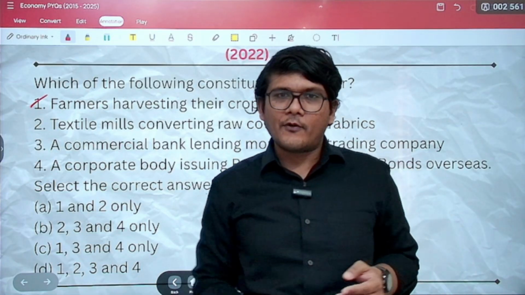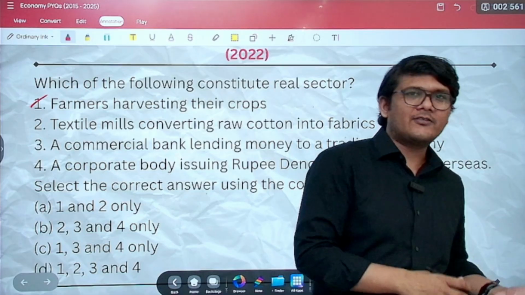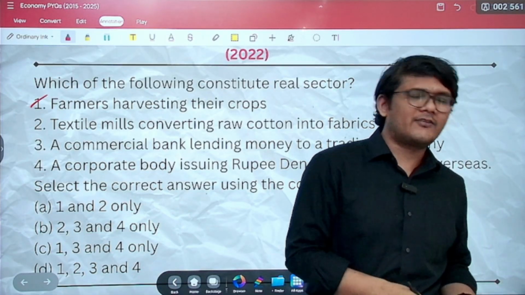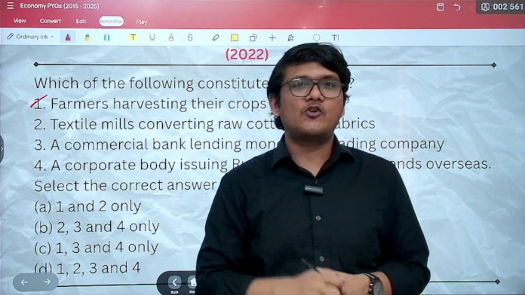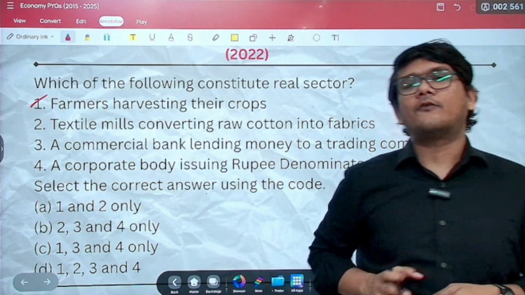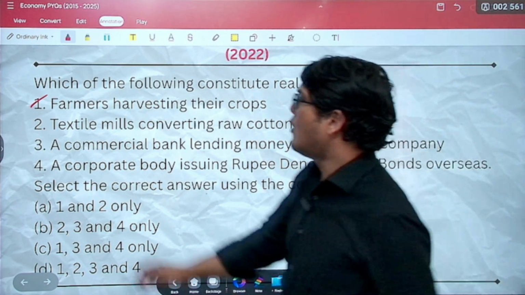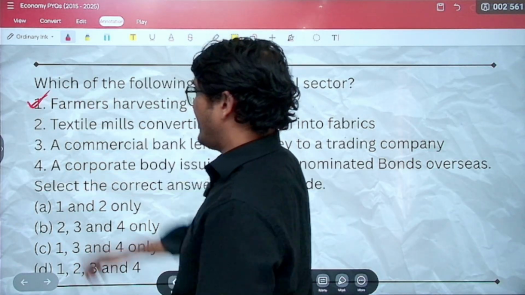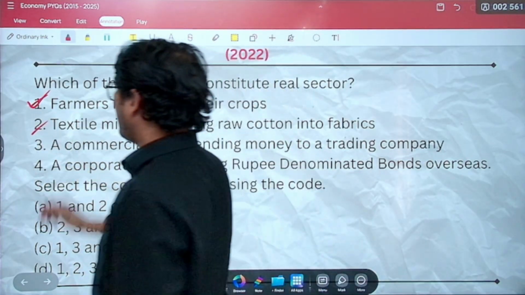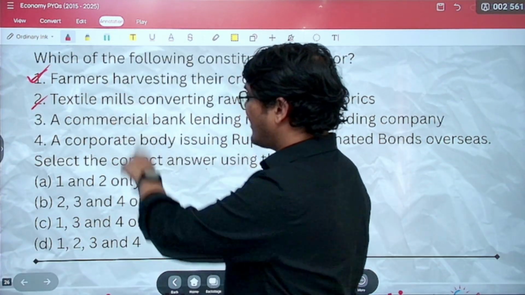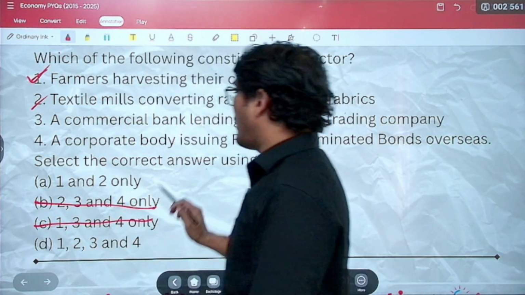You take a loan from the bank, the bank does not produce anything. You take the loan and then you establish an industry, produce goods, or establish an institute, produce services. You are the one producing the goods and services. The bank did not do it. So the real sector of the economy is that sector which produces for real the goods and services. So farmers harvesting their crop, yes, they are producing goods and services. Textile mill converting raw cotton into fiber, yes, producing goods and services. One is correct, two is correct. So 1 is correct, this goes out. 2 is also correct, this goes out.